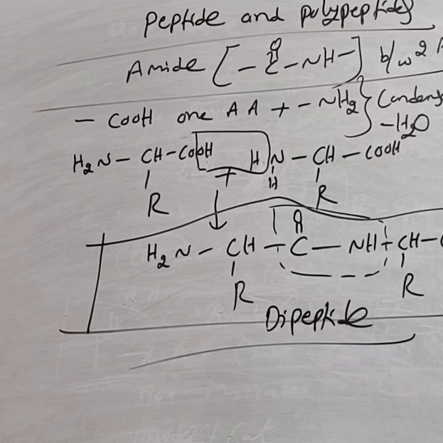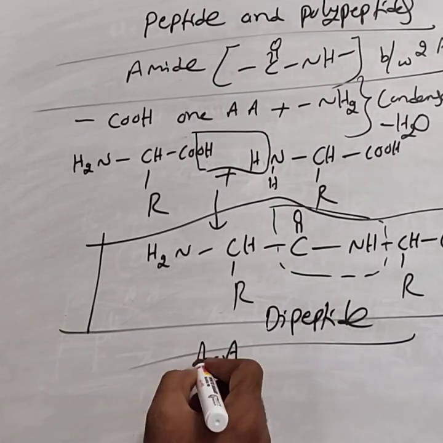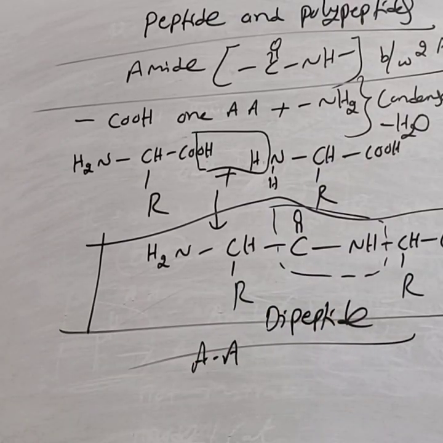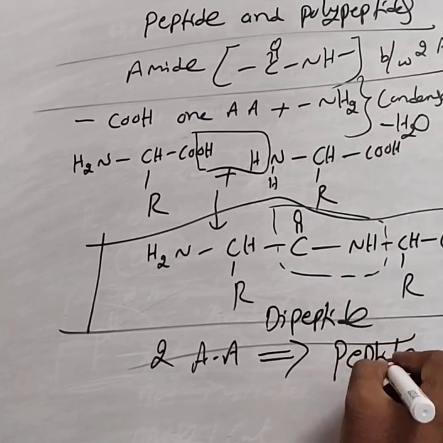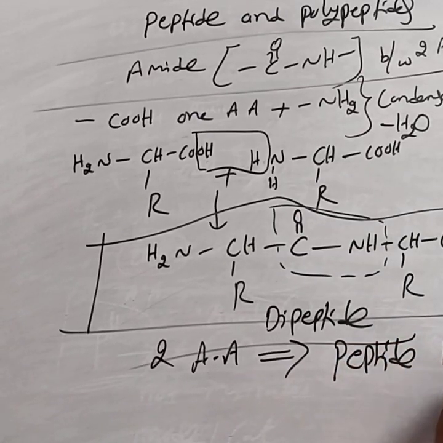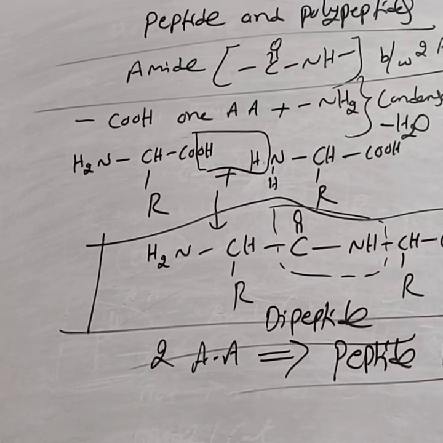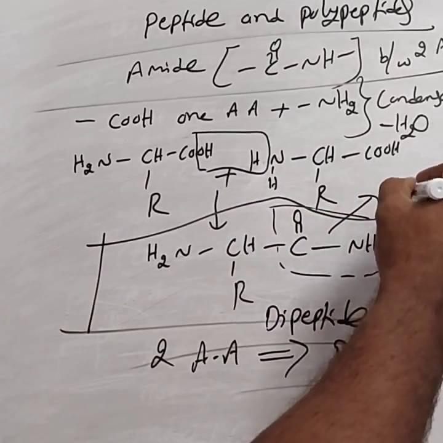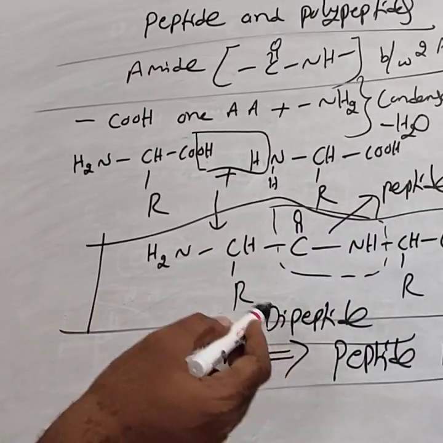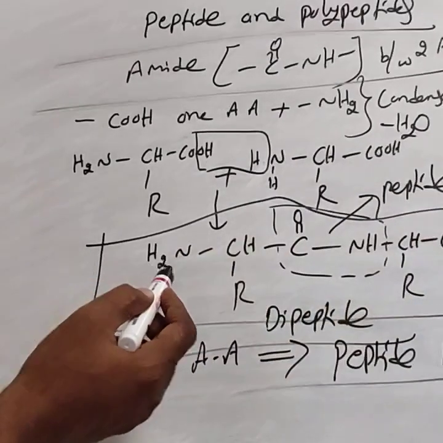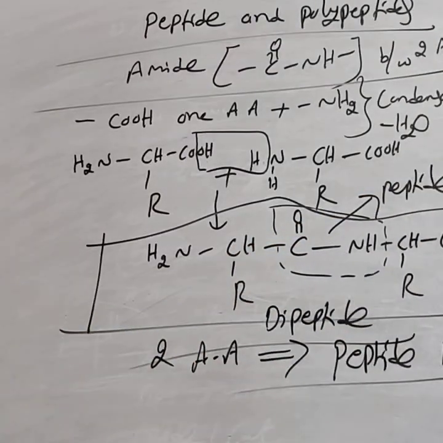They can ask in competitive exams how many amino acids are present in a dipeptide. There are two amino acids. Or they can ask how many peptide bonds. A dipeptide contains one peptide bond. This is the peptide bond, and this has two amino acids. A dipeptide involves two amino acids and contains only one peptide bond.